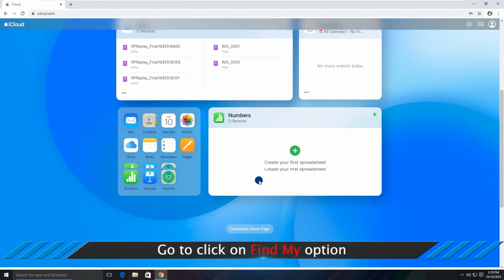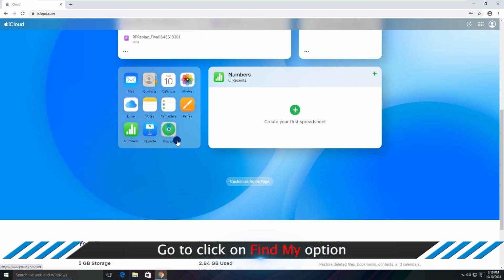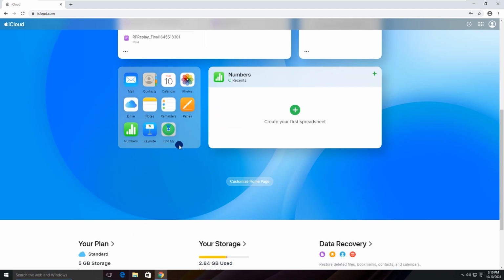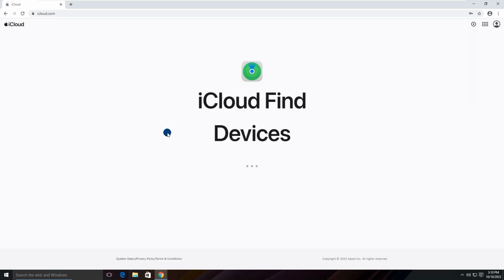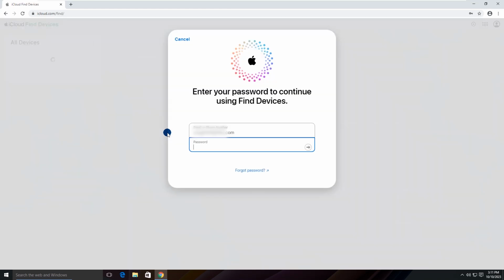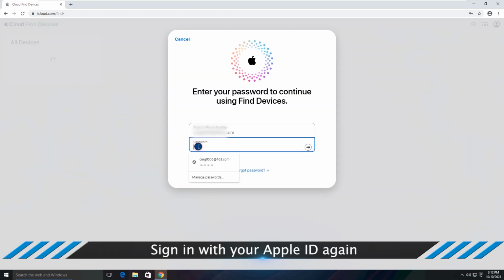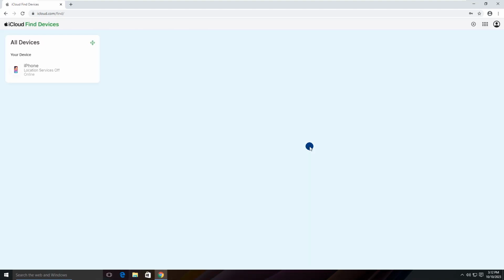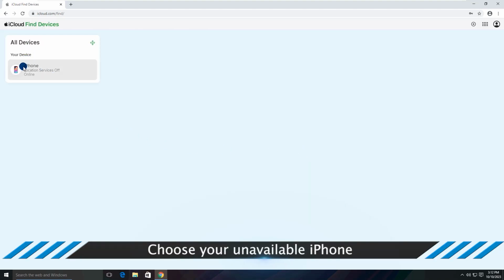Go to click on Find My option. Sign in with your Apple ID again. Choose your unavailable iPhone.